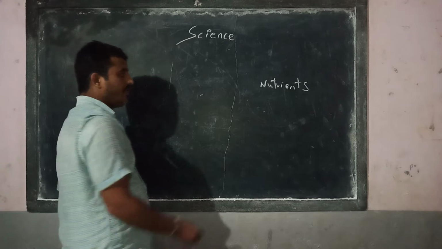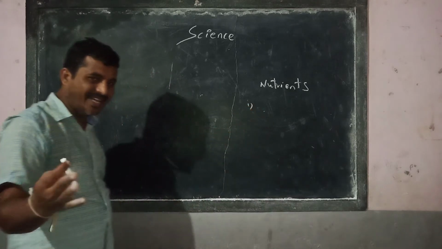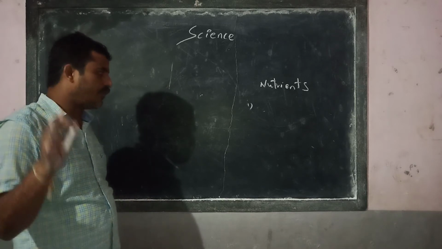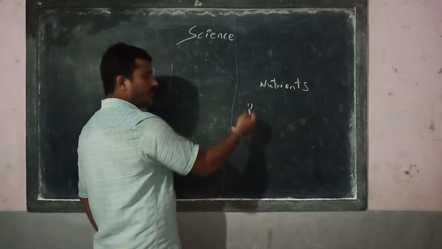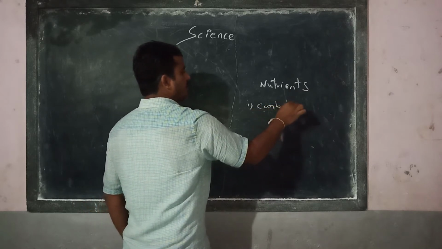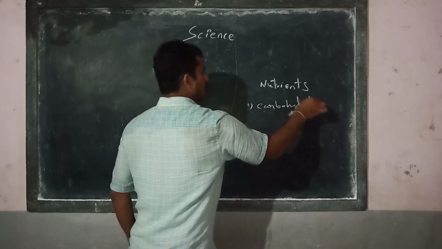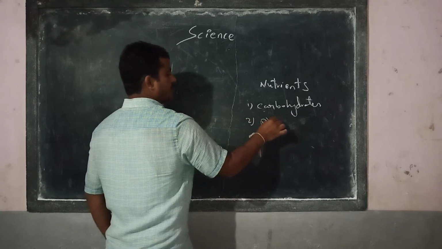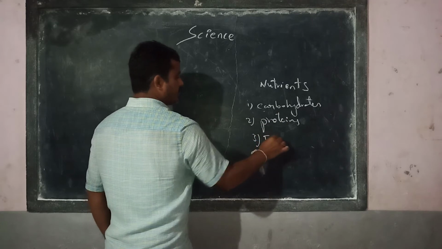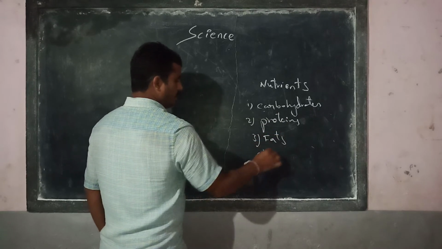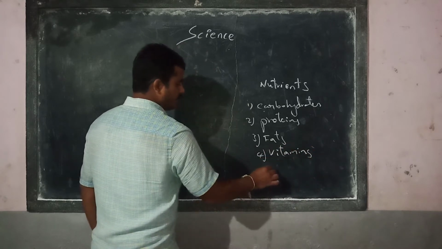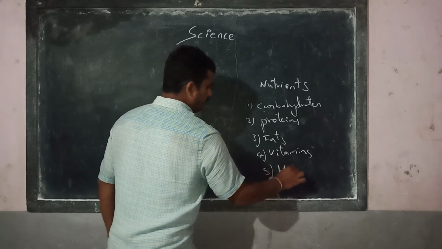We have discussed that any food material you eat, any sort of food, consists majorly of the following products. They are carbohydrates, proteins, fats, vitamins, and certain minerals.